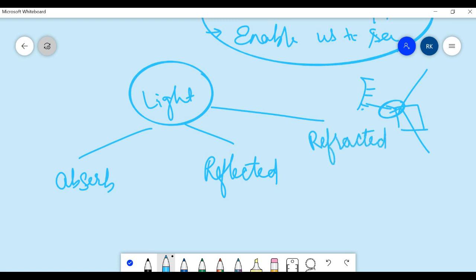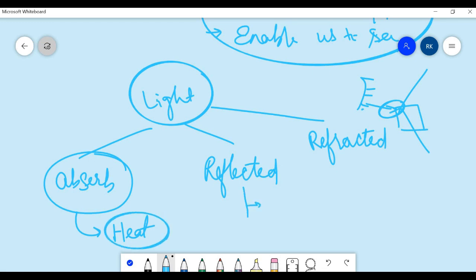Now, when it is absorbed, it will produce heat. Due to reflection, we are able to see the object. If the light will not be reflected, what will happen? We will not be able to see the object, and it will be dark.